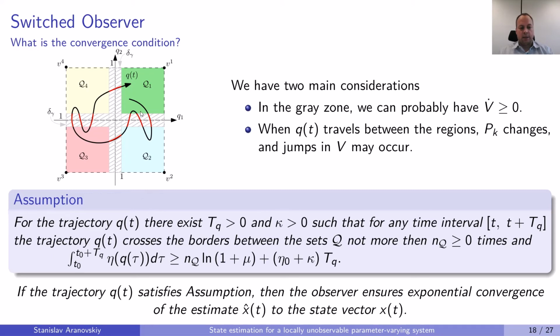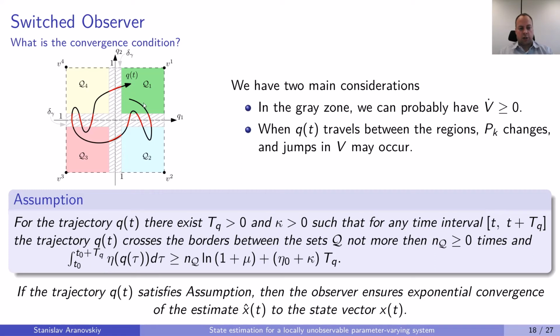So the basic idea for convergence of the observer is that the system does not spend too much time in the gray zone, and that it does not cross this border too often. So these conditions can be formulated as an inequality, which is given in the paper. And the basic idea behind this inequality is that we don't cross this border too often, which is given by the constant NQ, and that we don't spend too much time inside the gray zone, which is defined by this integral.